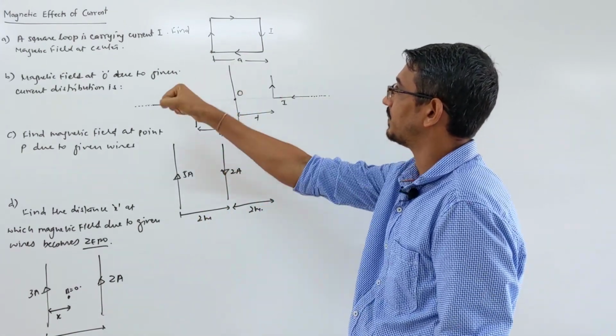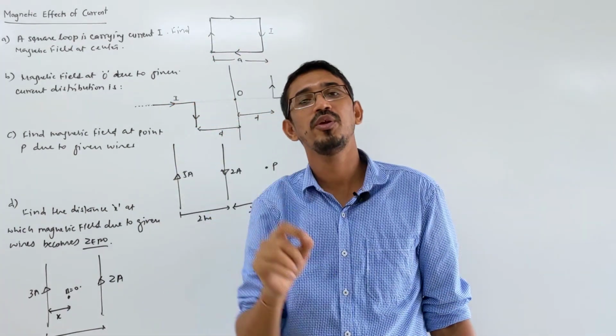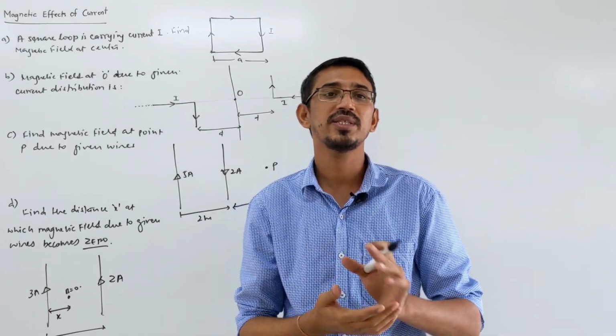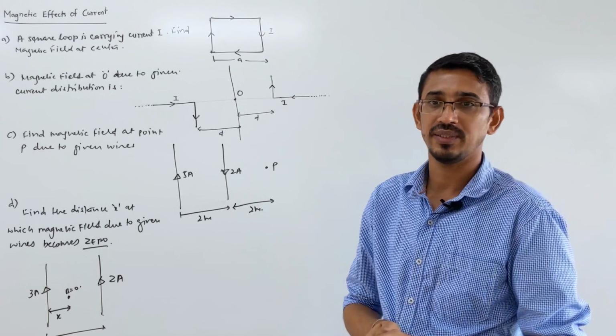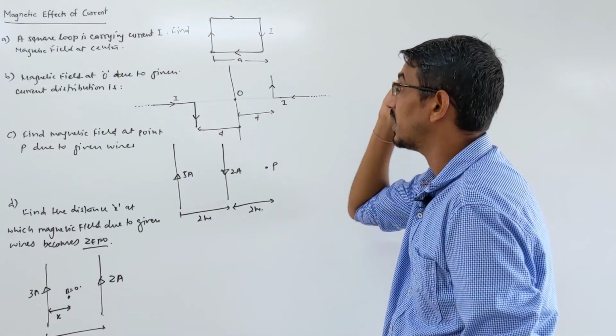So look here, this is the most important type of question. Some closed regular loop is given to you, an equilateral triangle, square, pentagon or hexagon, and they ask for the magnetic field at the center. You can solve this, and I will also tell you a shortcut for this, okay. So first let's see this question.